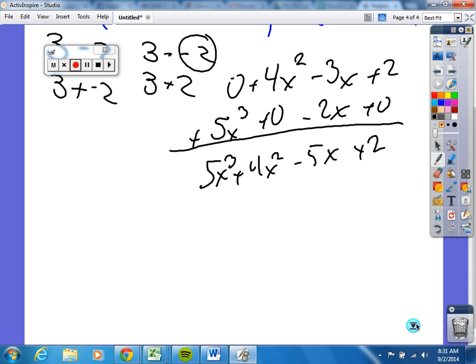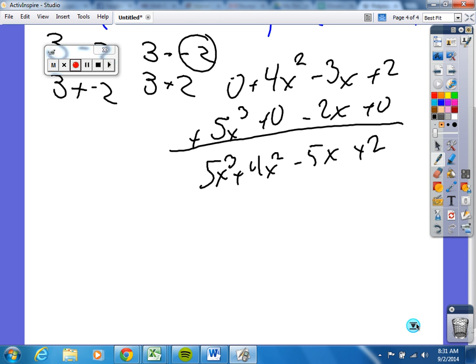Yes, Rich. How could I simplify it? Nope, you're okay, I'm just asking. Is there any like terms? See how this one is x cubed and this one is x squared? They're describing different things.